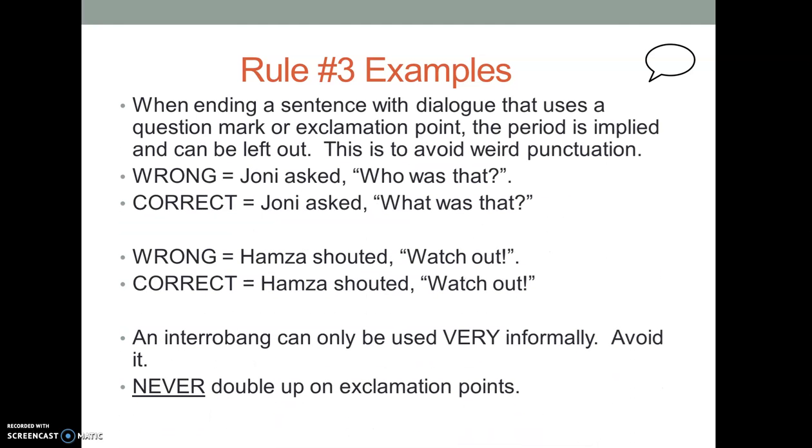Here's rule number 3, where we get a little complicated. For rule number 3, when ending a sentence with dialogue that uses a question mark or exclamation, the period is implied and can be left out. This avoids weird punctuation redundancy.